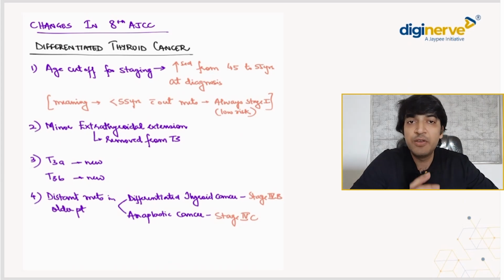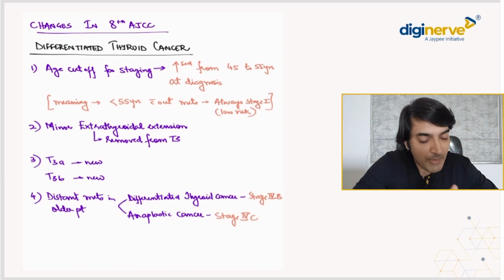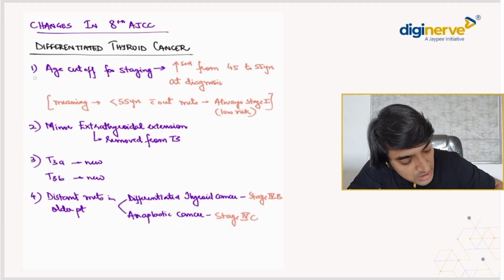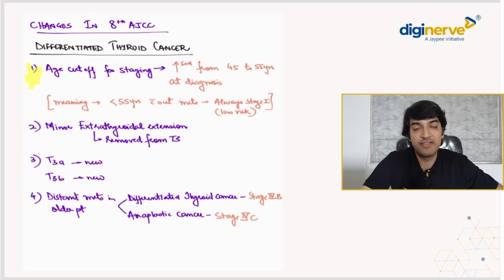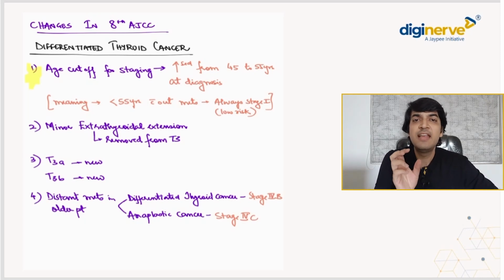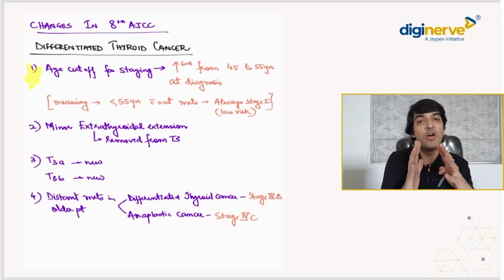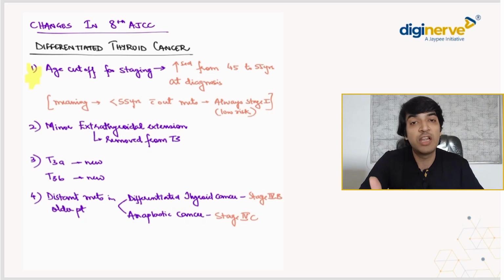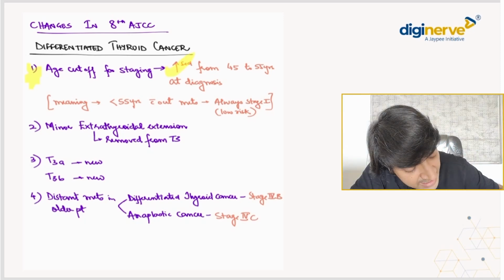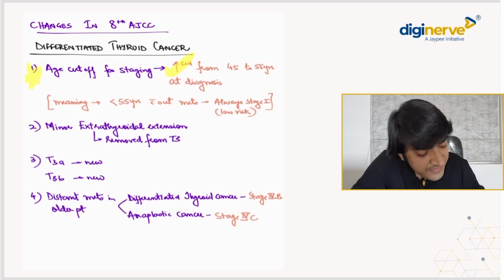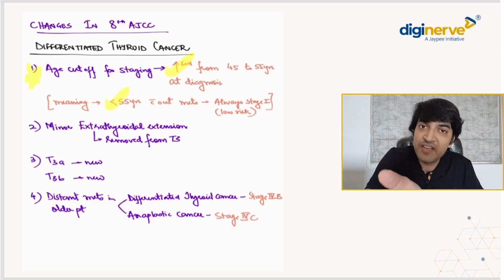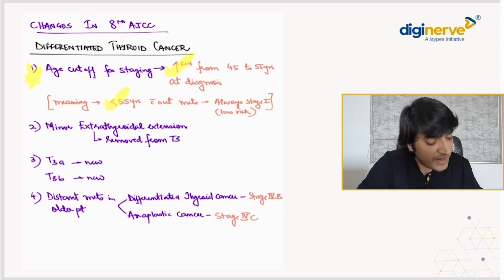अब क्या क्या चेंजेस इंट्रोड्यूस हुए हैं 8th एडिशन में, एक बार इनको समराइज कर लेते हैं। नंबर 1 इज द एज कट ऑफ। अब ये एज कट ऑफ से क्या मतलब है बेटा? हम बात कर रहे हैं पहले डिफरेंशिएटेड थायराइड कैंसर्स की। Earlier we used to say that when a tumor is limited or isolated to the thyroid gland, if the age of the patient is less than 45, that used to be classified as low risk. But now that low risk criteria has been expanded. Now the age cutoff is 55, not 45. The age आपने बढ़ा दिया है bracket. So we say that the age bracket has been increased from 45 to 55, meaning that if the patient is less than 55 years of age without extension beyond the thyroid, it is now considered as low risk. ठीक है बेटा? All right.